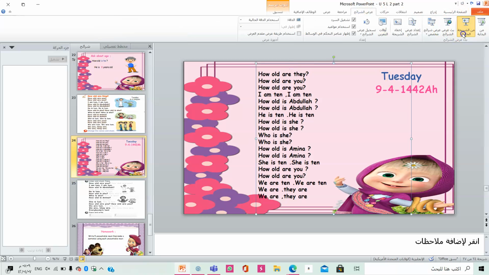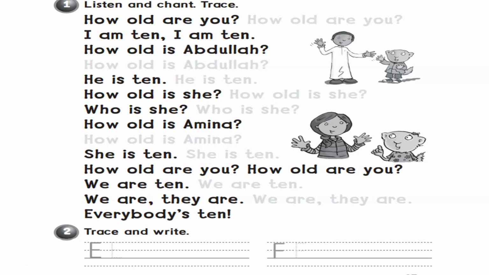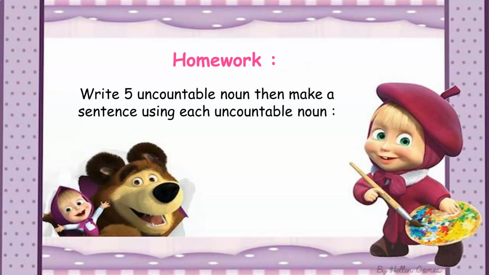Then your homework, girls, in the activity book is page number 97. I want you here to trace the gray words, then trace and write letter E and F. You have also another homework.